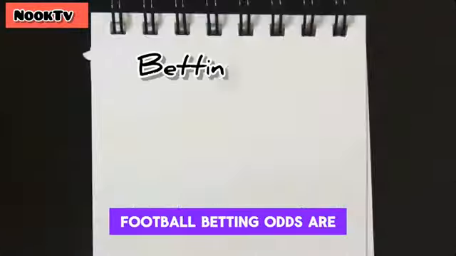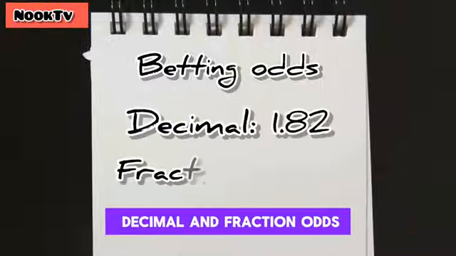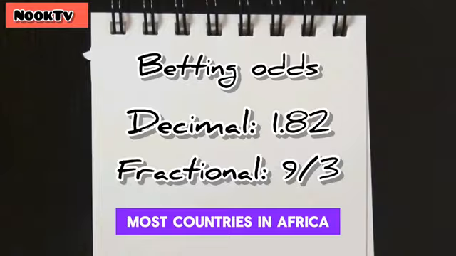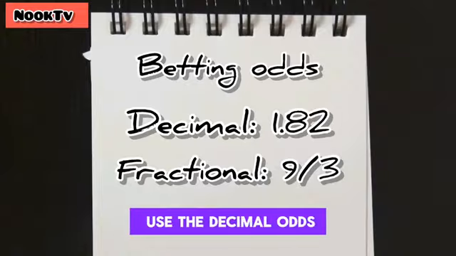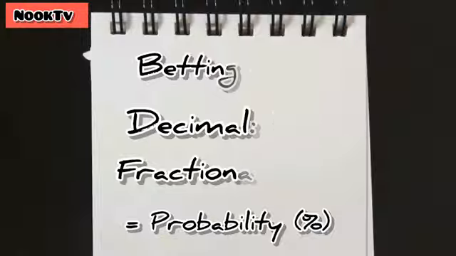Football betting odds are written in 2 major forms, which are the popular decimal and fraction odds. Most countries in Africa use the decimal odds, while countries like the UK use fraction odds. Both the decimal and fraction odds are just another way of expressing probability.